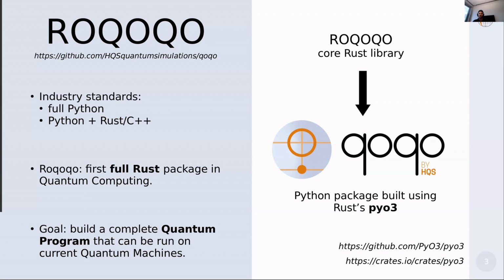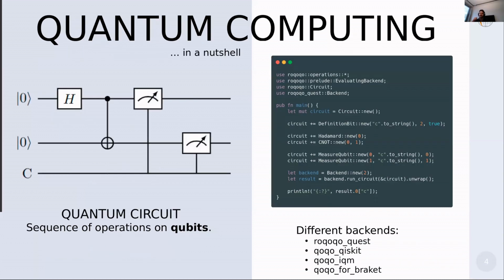The general goal of Roqoqo is to build a complete quantum program that can be run on these quantum machines. The main element of the quantum program is a way to describe this kind of interaction, this molecular interaction that we are interested in, to represent it. And this is achieved by describing a so-called quantum circuit. It can be defined as a sequence of operations on qubits. We can read the figures from left to right. The horizontal lines are the qubits, the quantum equivalent of bits.